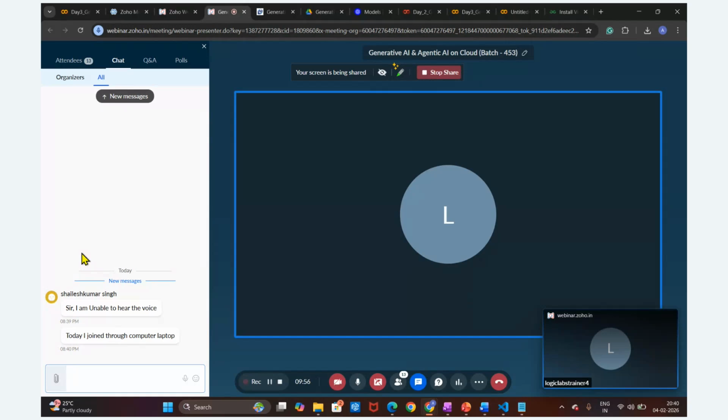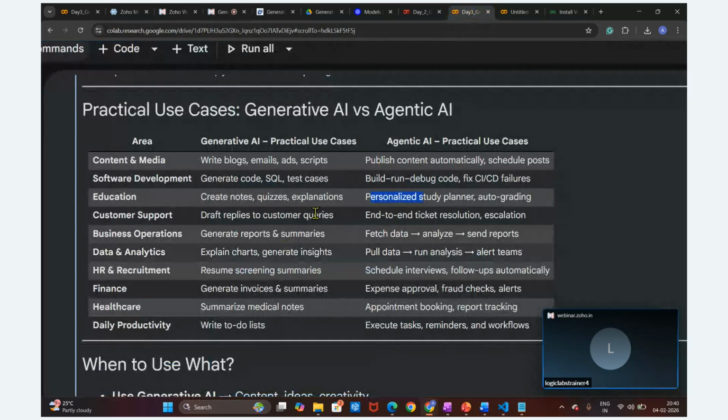Okay. So here we are going to understand what the applications are in practical scenarios. In customer support, we write an email reply to the customers' user queries. But here we are not going to only reply, we are going to manage end-to-end the ticket resolution and escalation. If there is any escalation, we are going to solve this.